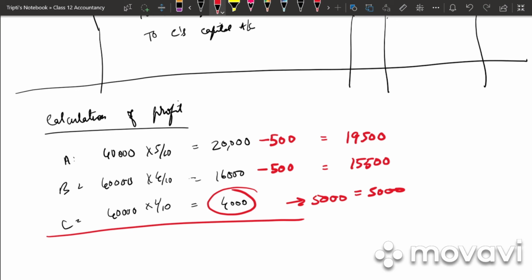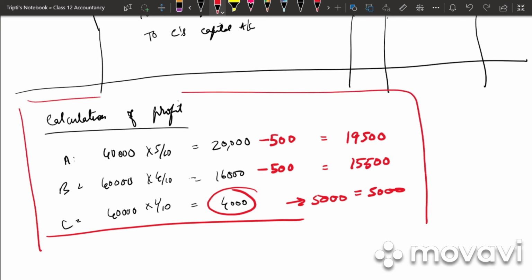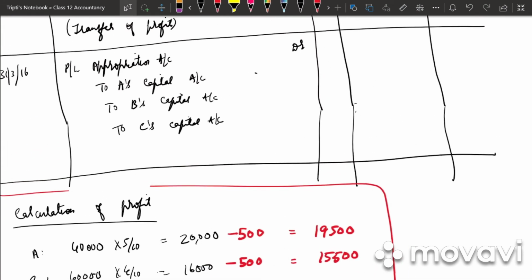Clear? So take down this calculation after the journal entries. Now write down the amount. A's capital is 19,500. B is 15,500. C is 5,000. Our total will be 40,000. So write down the narration.